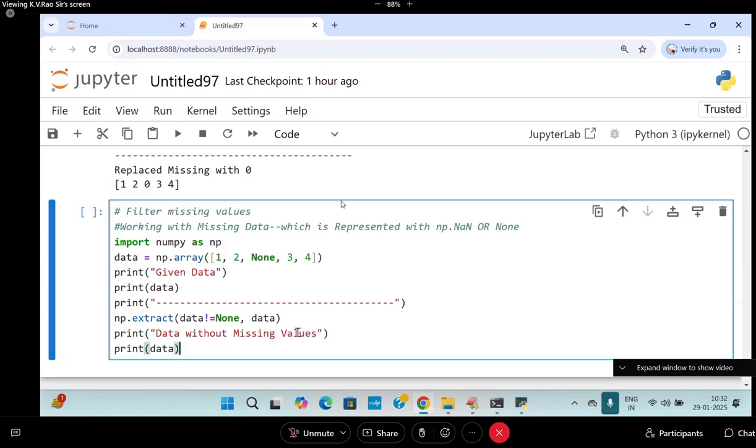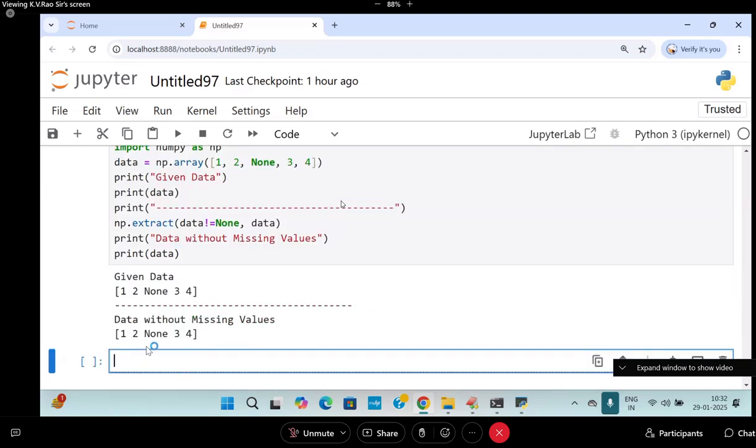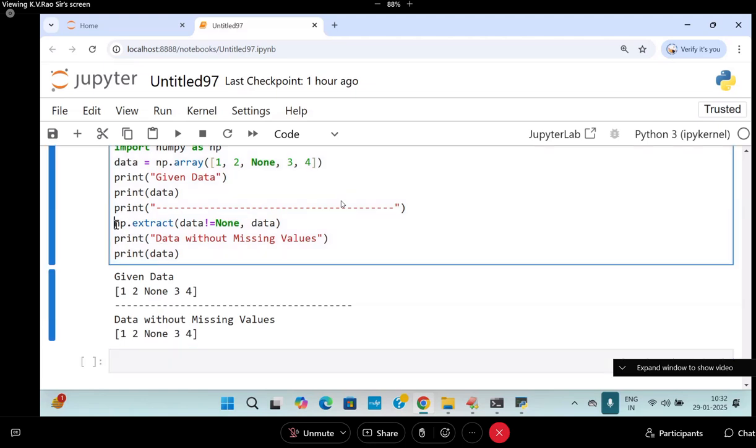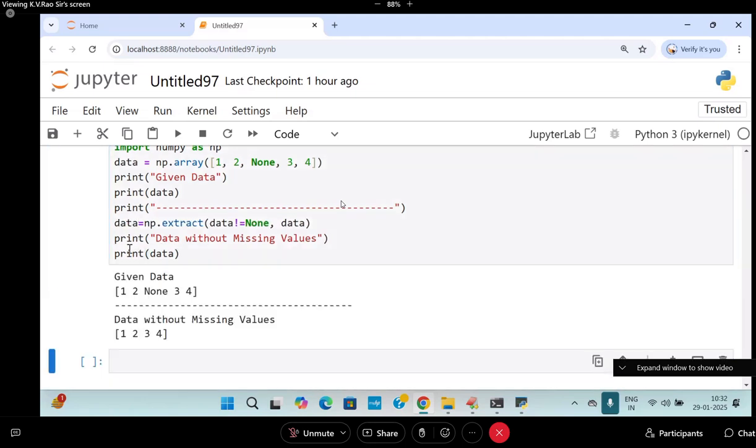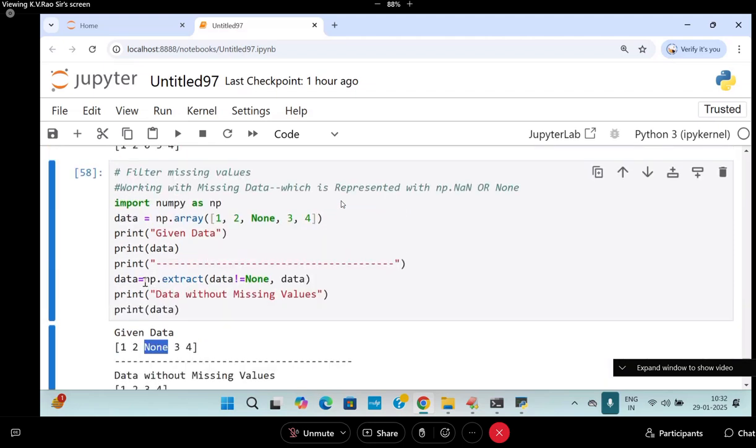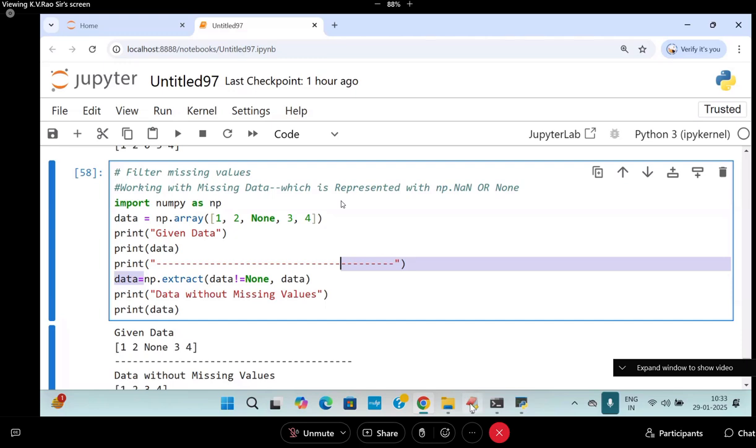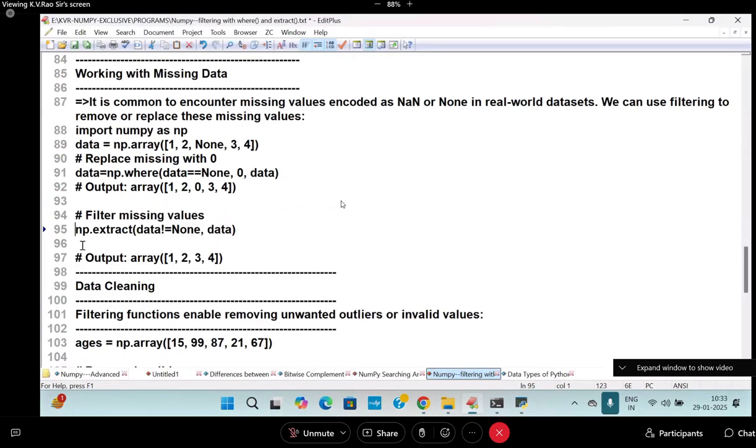So print this data. What is happening? Still None is coming. What should I do now? I will write data here. Try to print it. Am I getting it or not? But the None value is missing. Are you able to follow now? So there also I need to write data is equal to. Now you are getting it.